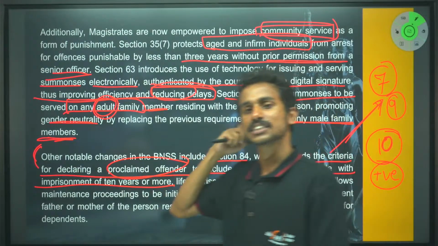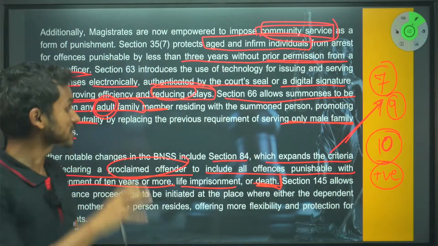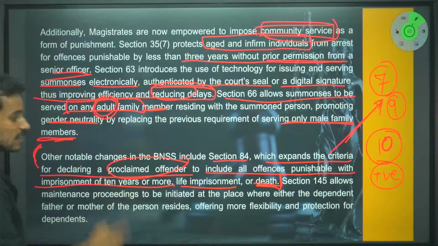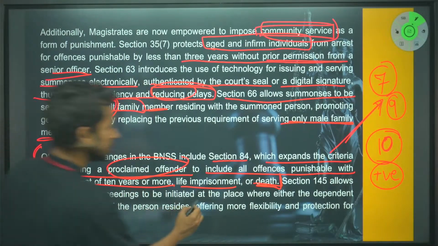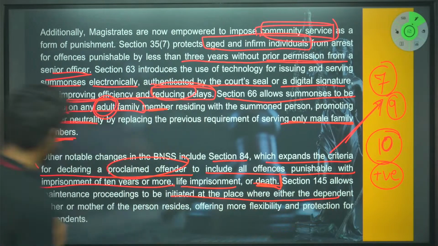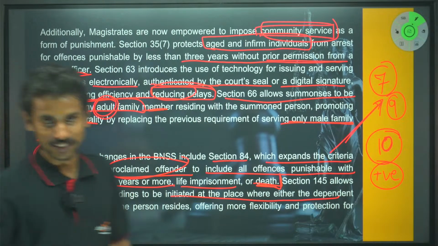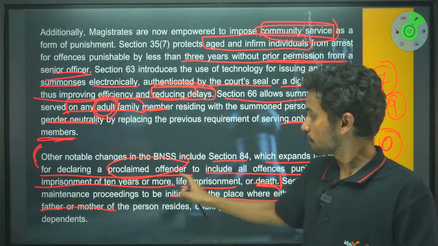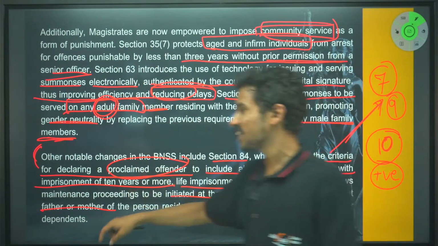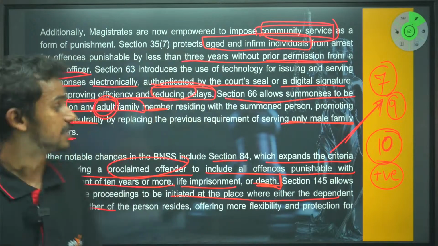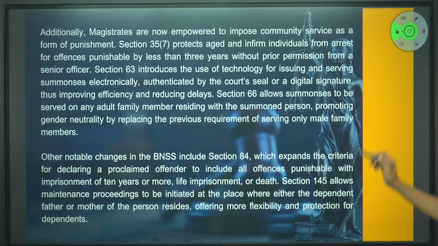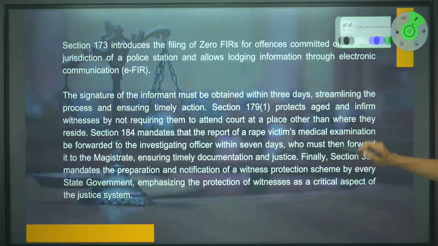With regards to that, it says that if the person claiming the maintenance is the father or mother, it can be initiated at a place where either of the dependent father or mother is residing. So you don't need to travel to the place where the other person resides and file a case there, right? The mother or father, either of them, can file a case at the place where they reside itself. So that provides flexibility to old people, that is, mother and father in this case. Right, let's quickly do this.